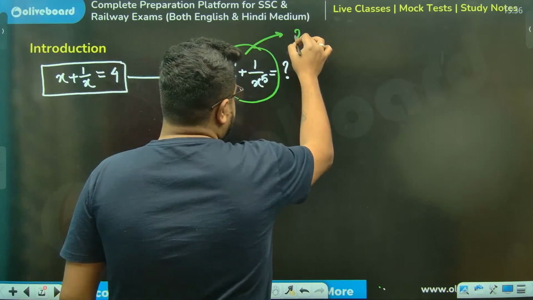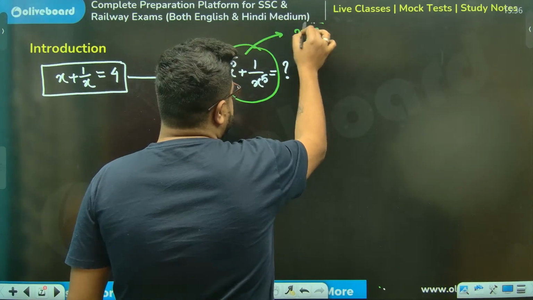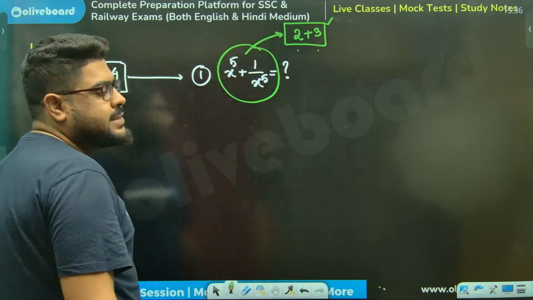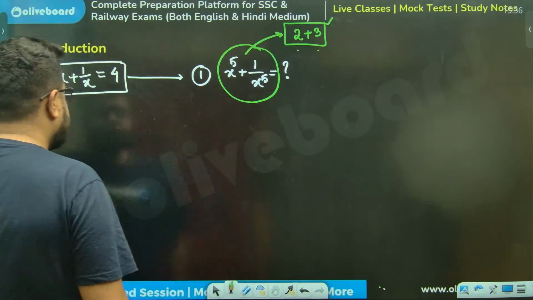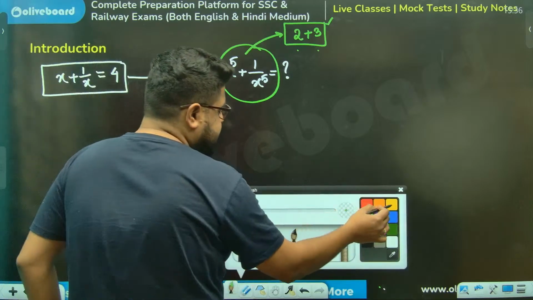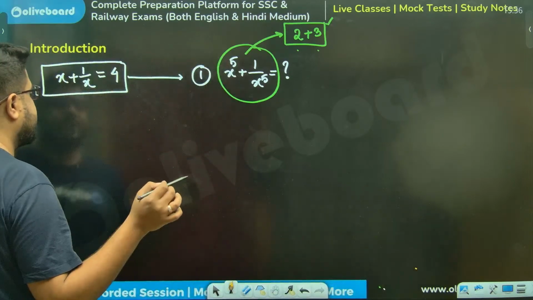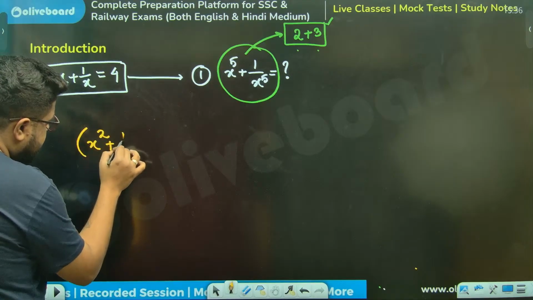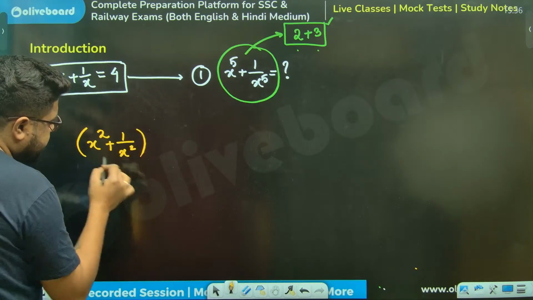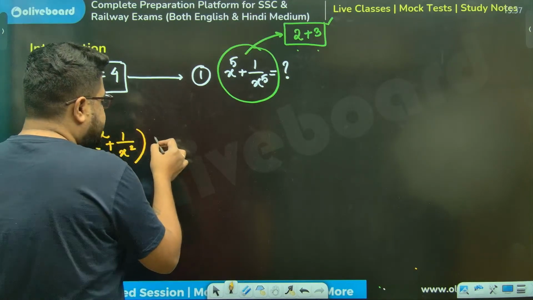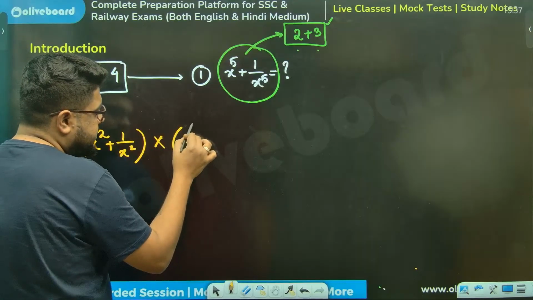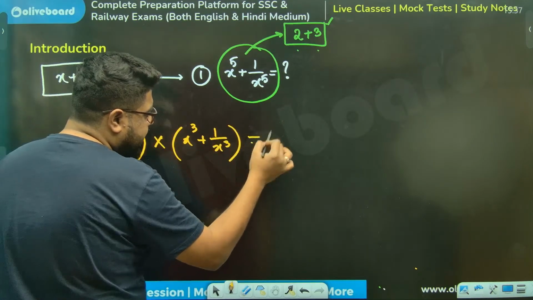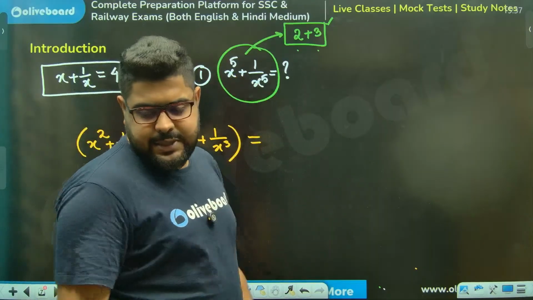Sir, 5 is 2 plus 3, meaning square and cube. But sir, in between there is a plus. So let's try something. What I'm asking you to do: take x square plus 1 by x square, and try to multiply this with x cube plus 1 by x cube. And see what happens.